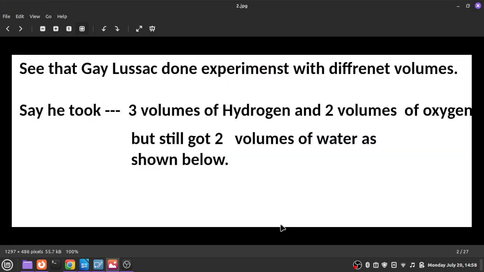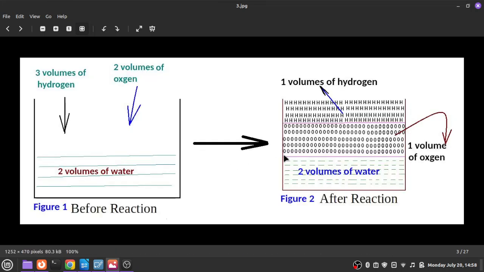At that time, Gay Lussac had taken different volumes. He took 3 volumes of hydrogen and 2 volumes of oxygen in one container and carried out the chemical reaction. After the reaction, he observed 2 volumes of water, but 1 volume of oxygen was left over.